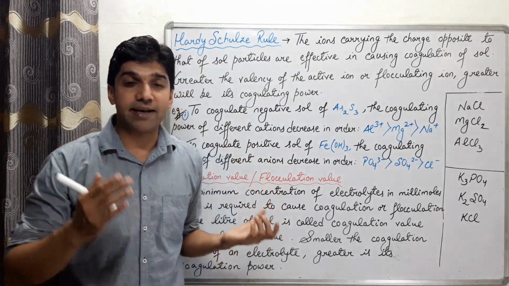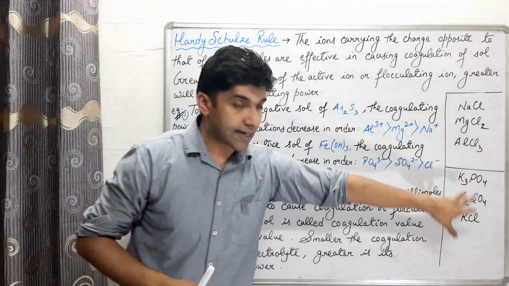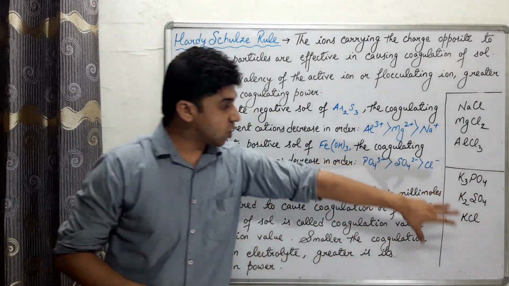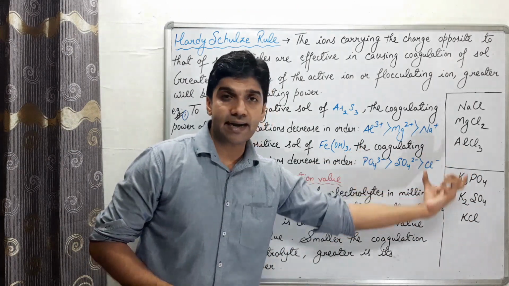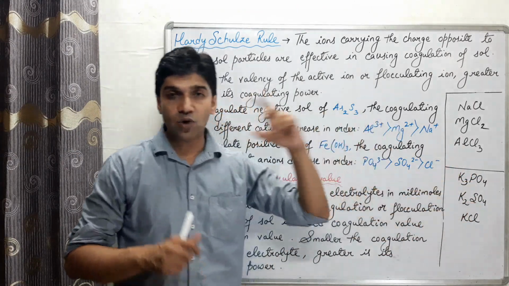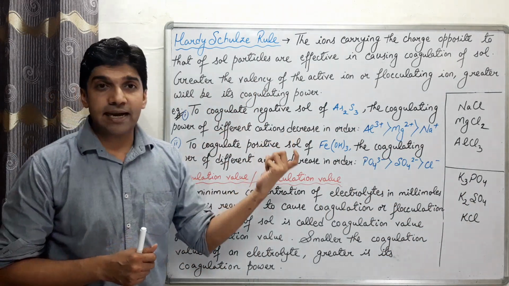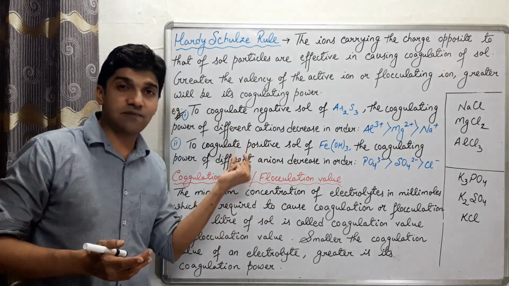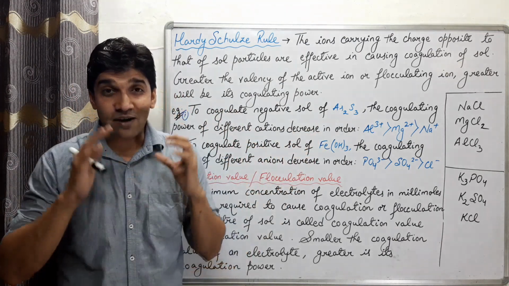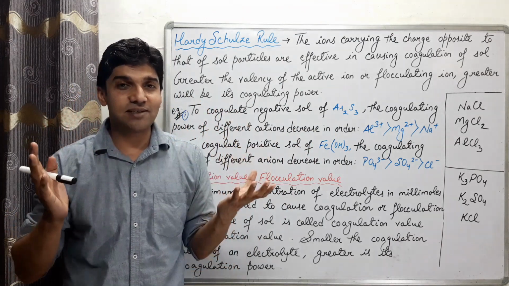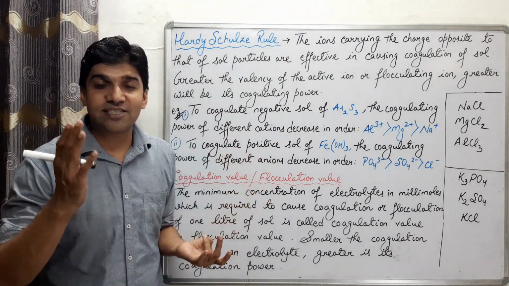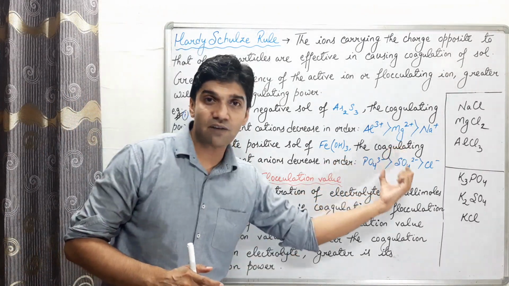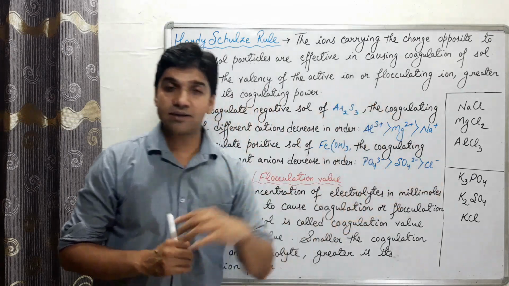So in this case we require negative ions, and we have taken 3 electrolytes: potassium phosphate, potassium sulfate, potassium chloride. इन तीनों में पोटेशियम कॉमन है, but we have different anions: phosphate ion, sulfate ion and chloride ion. And these anions will have different coagulating power to coagulate the positive sol of ferric hydroxide, and which will have the greater coagulating power, जिसकी वैलेंसी ज्यादा है. किसकी है? फॉस्फेट आयन की है. उससे कम किसका हो जाएगा? सल्फेट आयन का. उससे कम क्लोराइड आयन का.